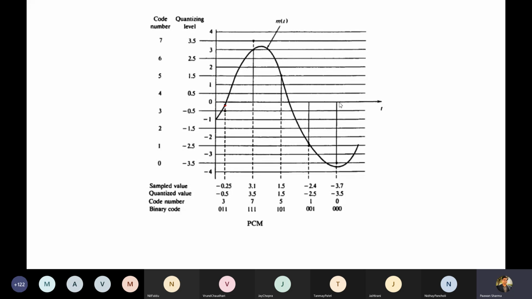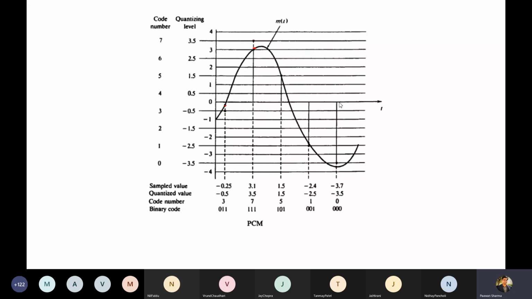The nearest level which you assign is -0.5 as per your designation of levels. At this instant the value is 3.1, so according to your rule you assign the nearest permissible level. These all are permissible levels: -3.5, -2.5, -1.5, and so on till 3.5. These are the permissible values of the signals. Similarly for 1.5 and all these values.